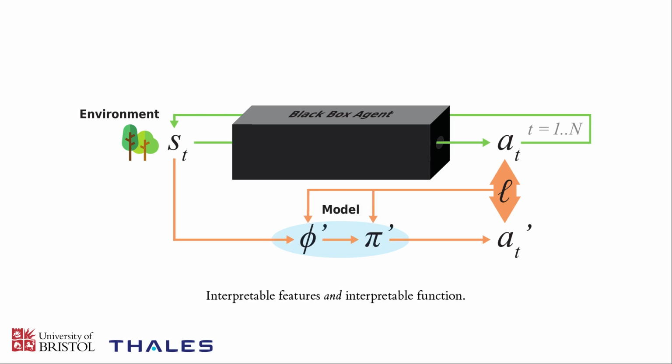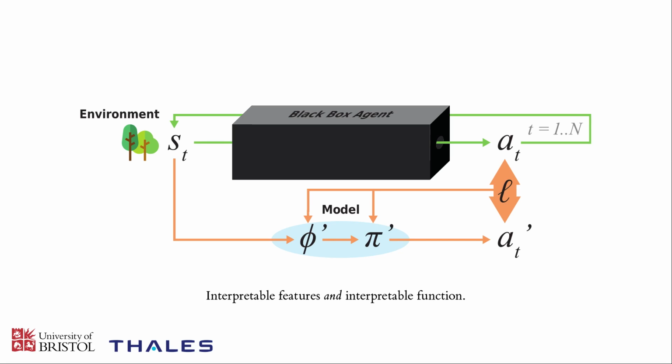So our particular aim here is interpretability. To that end, we want to impose a certain structure on our model that allows us to understand it and analyze it, and hopefully through that process gain some understanding of the black box agent itself. So the particular structure that we're imposing here is to decompose the model into two stages. The first of these stages, which is represented by phi, is a feature generator. So it observes the environmental state and generates a set of numerical features which we hope are individually interpretable in their own right. So you can understand where those features come from and what they individually represent.